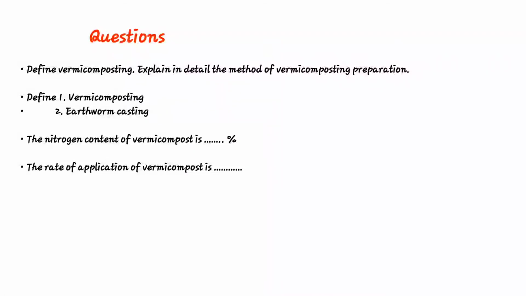Then see some questions regarding vermicomposting. First question: define vermicomposting and explain in detail the methods of vermicomposting preparation, that is selection of site, inoculation of earthworm, wet organic layer and different things. Then define vermicomposting and earthworm casting. How much percentage of nitrogen is contained in vermicompost? That is 1 to 1.5%, and the rate of application is 5 tons per hectare. Okay, if any difficulty regarding earthworm or earthworm casting, also vermicomposting, you can ask me.